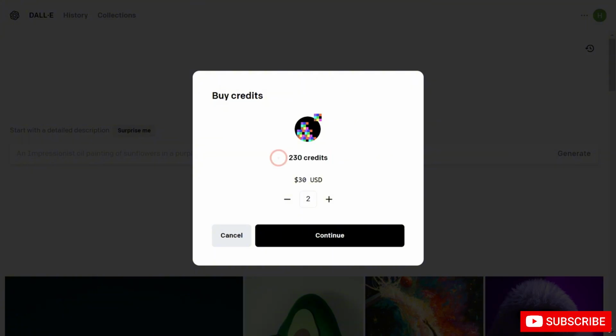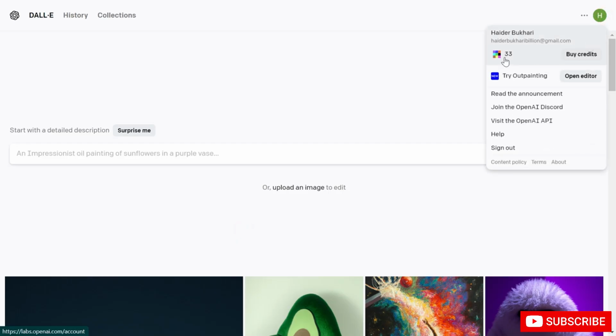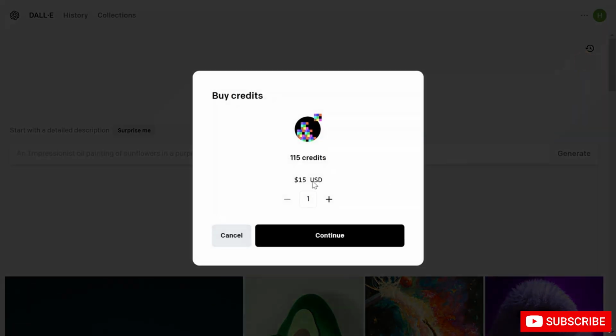It's upon your use how many images you are generating, but what I'm suggesting is just don't buy those credits, just go with these 50, and after you learn a bit about DALL-E, after you think you are confident enough to go with it, then you can go here and buy some credits, for example for $30, and this will last you a month.